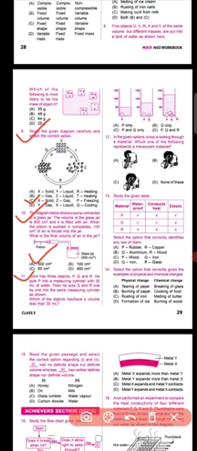Okay, question number 11 says that Anmol has three objects P, Q and R. He puts P into a measuring cylinder with 30 milliliter of water. Then he puts Q and R one by one into the same measuring cylinder as shown. Okay, so three cylinders are there. You can see this is the first one, this is the second one, and this is the third one. Now, which of the objects has or have a volume less than 30 milliliter?